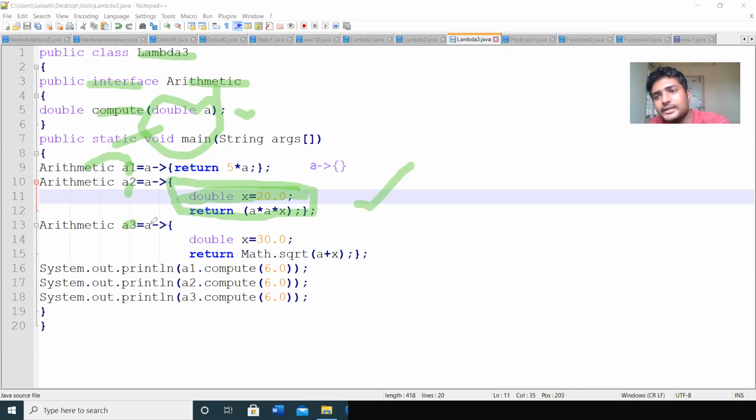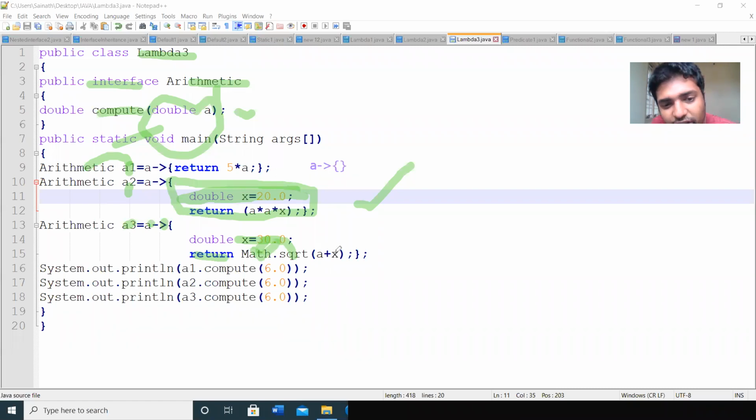Next, I am creating another object a3. So here I am creating one lambda function with a lambda operator. I am creating some local variable x, and then I am returning the square root, sqrt. That means sqrt is a method, Math is a class. The class is defined in the package util, I think util or lang, LANG.